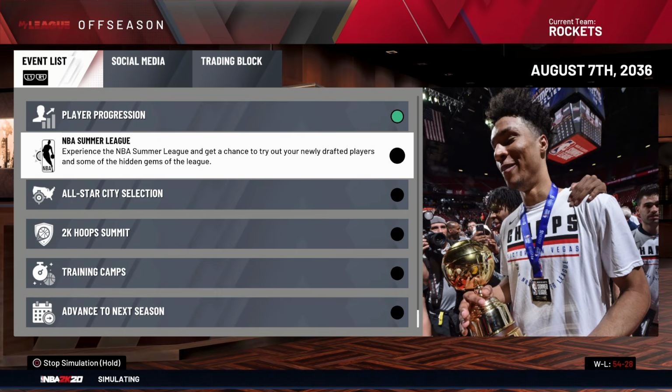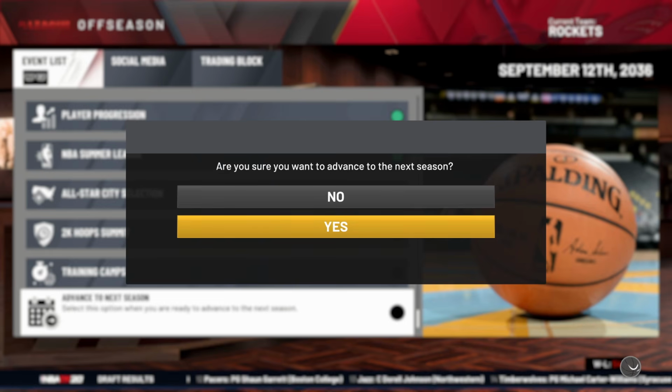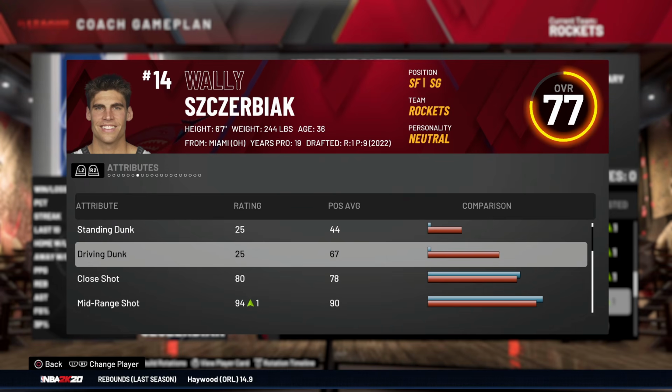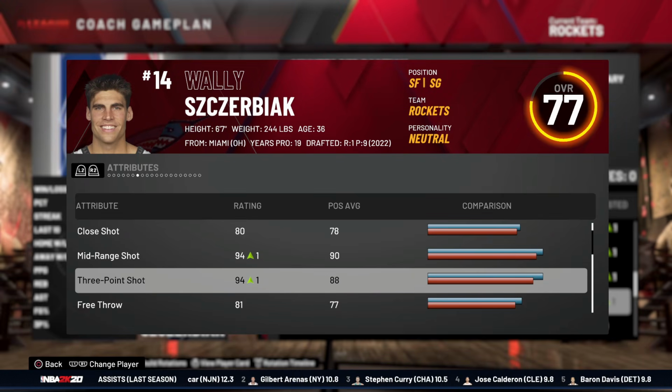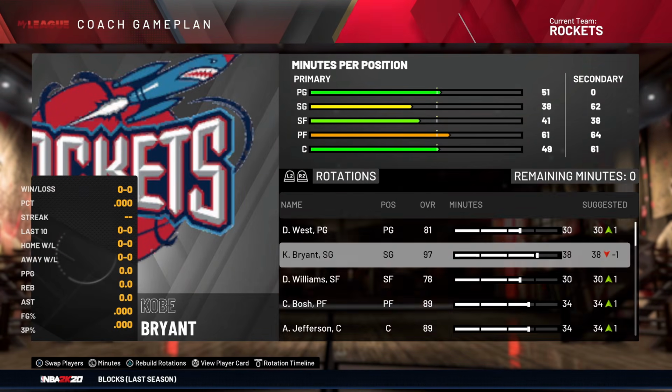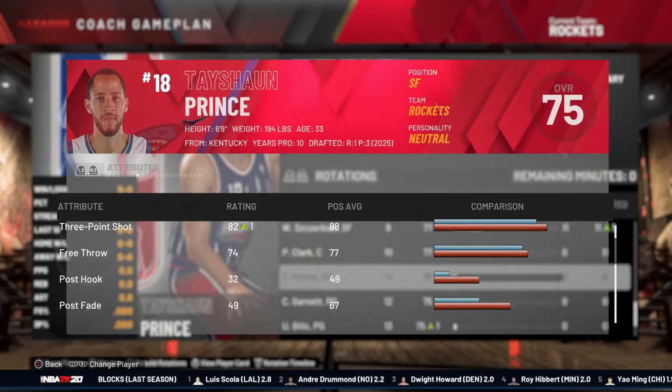Kobe Bryant, 34 years old in season number 18, aka 2013-2014. Wally has a 25 dunk. You got to be a different degree of unathletic. He has a 94 three-point shot in midi. And actually, Tayshaun Prince. Hold on. Is Tayshaun Prince on our bench? Oh my, he's just chilling.